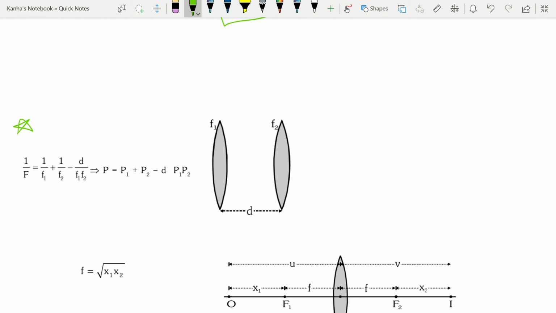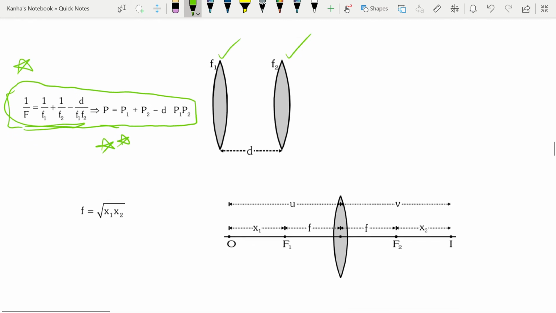So if I have two thin lenses, and I separate them by a distance d, which I've done here, let the first one have the focal length f1 and the second have the focal length f2. Then my equivalent focal length is 1 by f equals 1 by f1 plus 1 by f2 minus d by f1 f2. Further, in terms of power, I can write P is equal to P1 plus P2 minus d into P1 P2. This is an essential formula. You should definitely remember this, as it has been asked in the questions before.